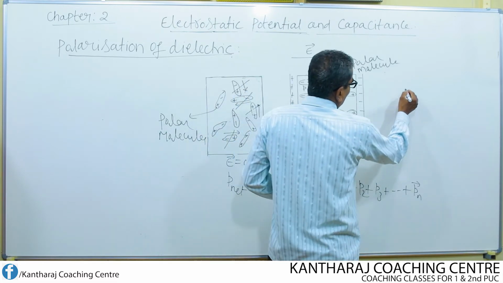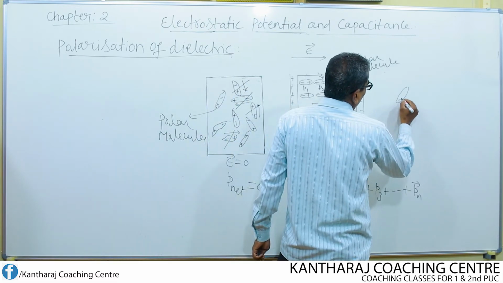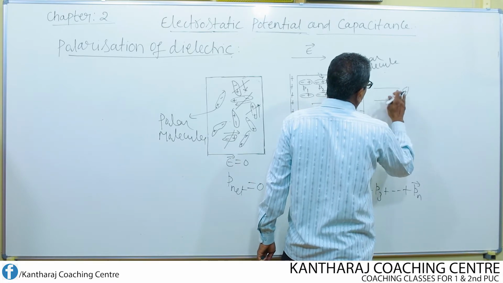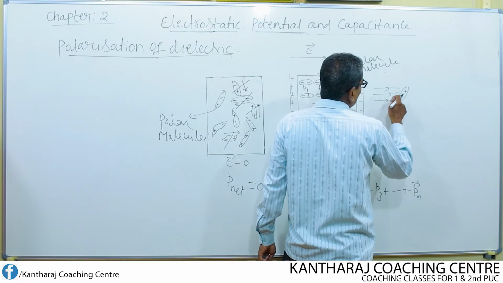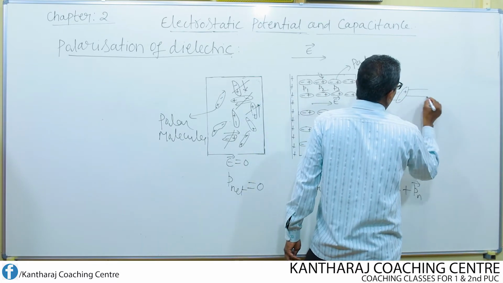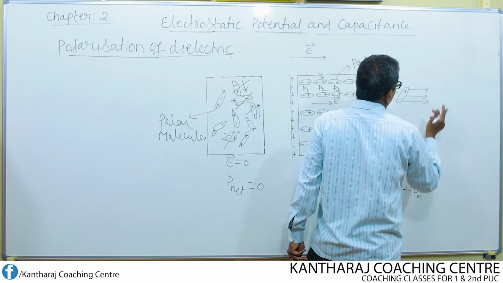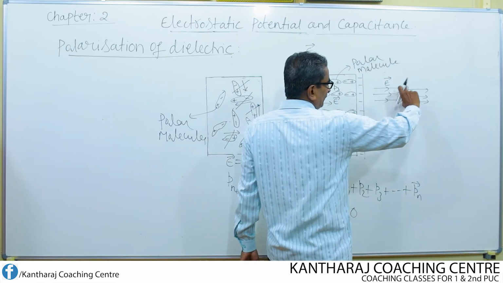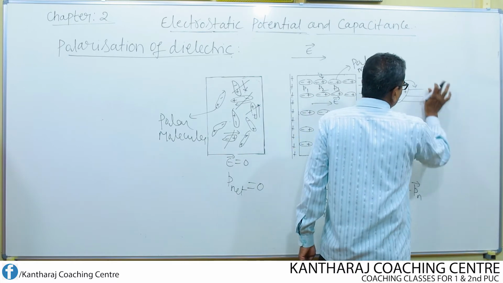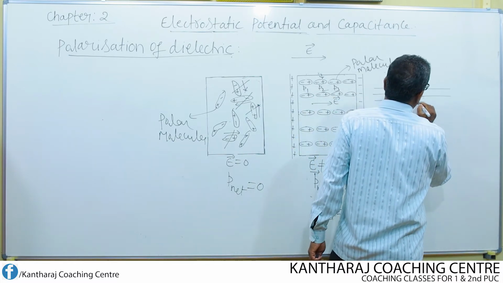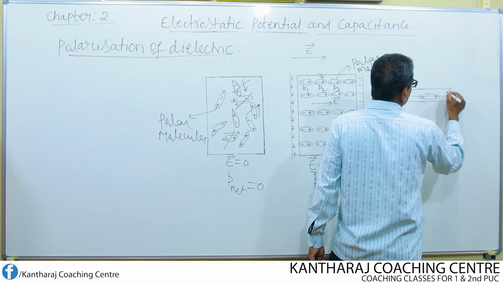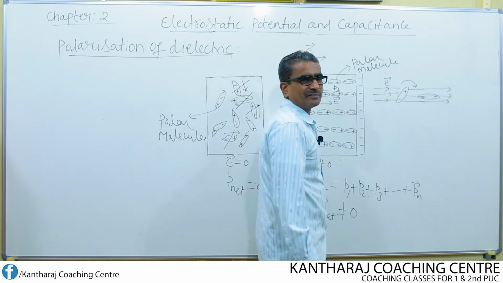Look here, if one molecule is like this, minus plus, after applying the uniform electric field, what happens? A torque acts on this. As a result of the torque, this dipole slowly rotates like this and aligns in the direction of electric field.